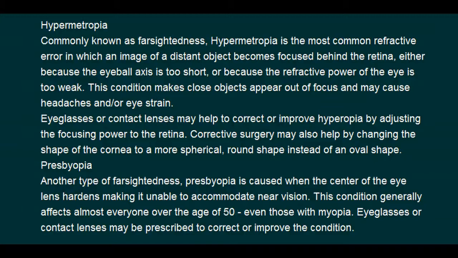Presbyopia is caused when the center of the eye lens hardens, making it unable to accommodate near vision. This condition generally affects almost everyone over the age of 50, even those with myopia. Eyeglasses or contact lenses may be prescribed to correct or improve the condition.